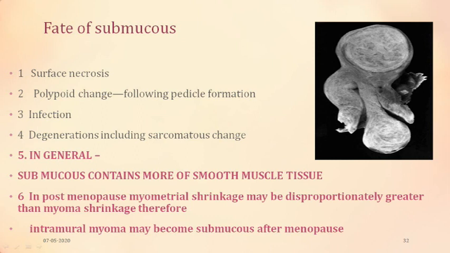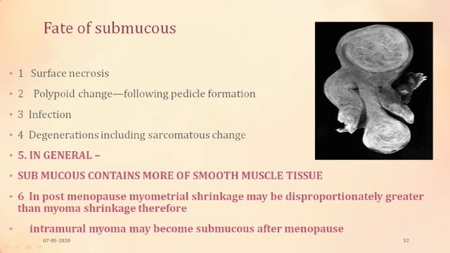So here because of gravity, the pedicle, the feeding vessel, would be somewhere here, and the core would be somewhere here, and this, by gravity, would have the least amount of blood vessels. With the least amount of blood vessels, this is where surface necrosis occurs. Here is the point where it would get infected, and this is the point where it got degenerated, and these are the changes which occur. So the fibroid submucous polyp can have surface necrosis, it can have a long pedicle formation, it can have infection, and it can have degeneration. Submucous polyps contain more of the smooth muscle elements.